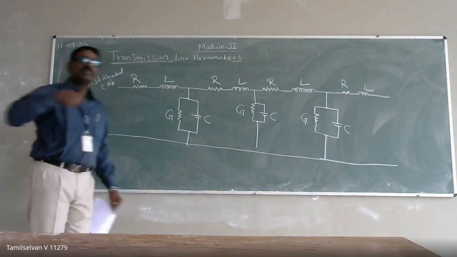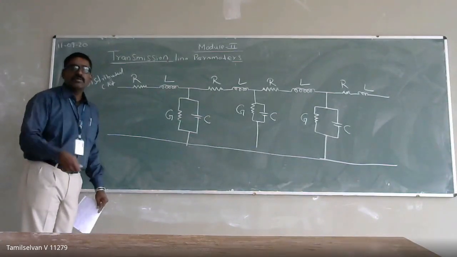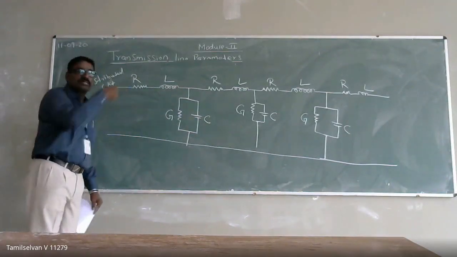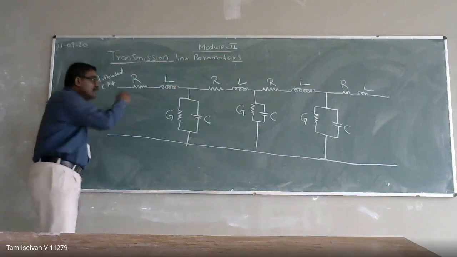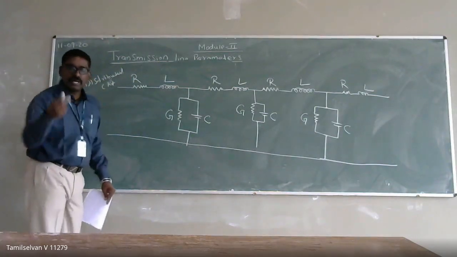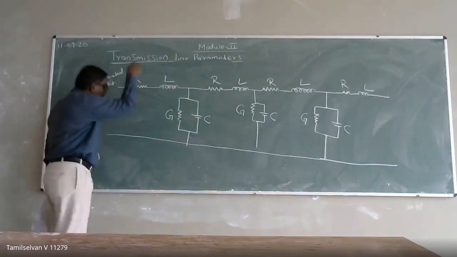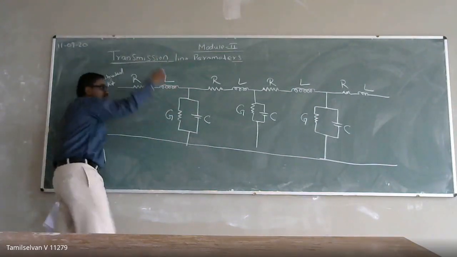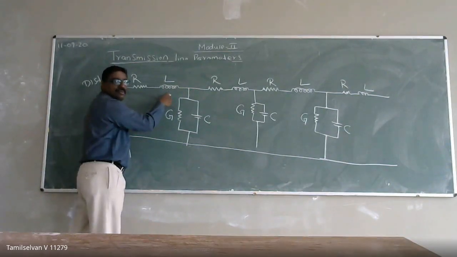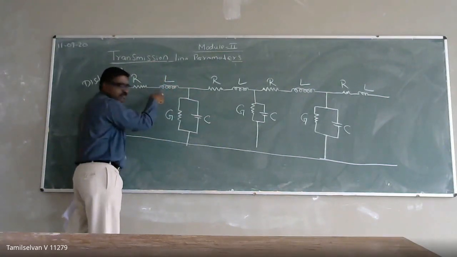If I can remove the component from the circuit, that is a lumped circuit. If I cannot, that is called a distributed circuit, and the best example is the transmission line. A transmission line conductor will have resistance throughout its length. As the current flows, there will be flux linkage, and as the flux linkage varies, there will be inductance in the circuit, right?